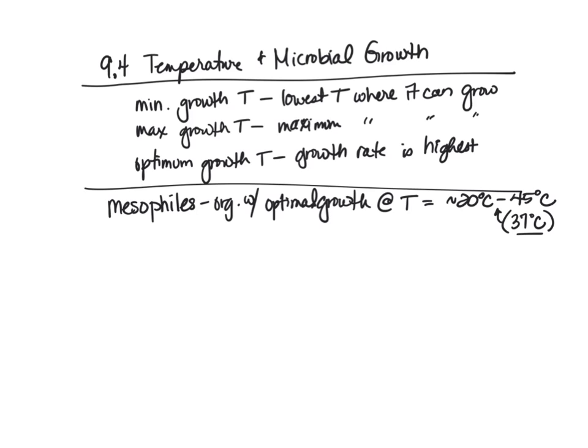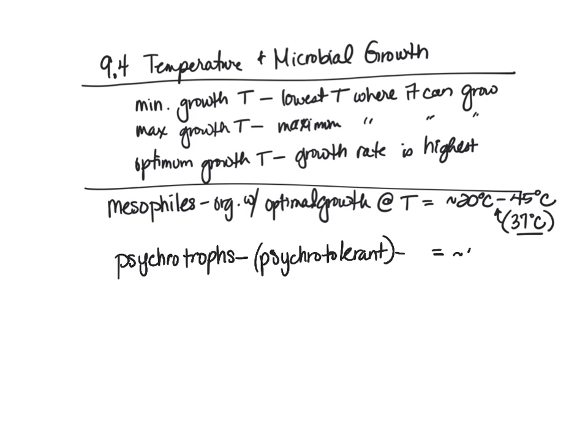The next group are the psychrotrophs. So psychrotrophs are also called psychrotolerant. So psychrotroph and psychrotolerant are the same thing. Their optimal growth temperature is going to be about 4 degrees Celsius to about 25 degrees Celsius. And so 25 degrees Celsius really is about room temperature